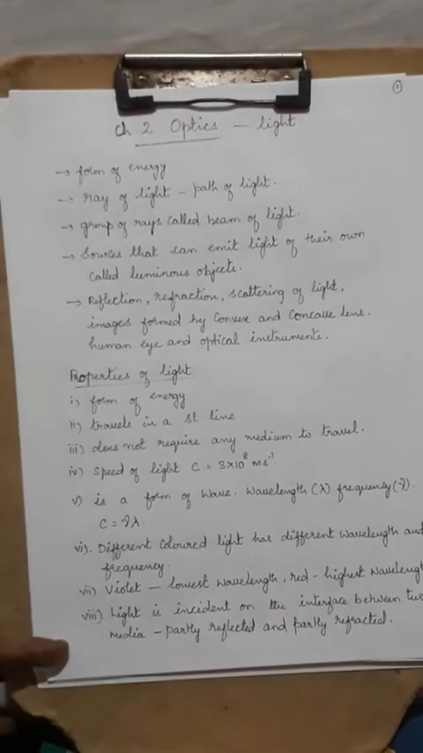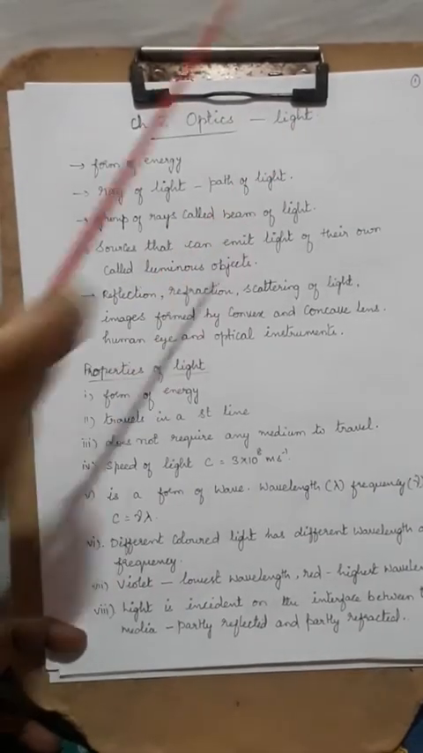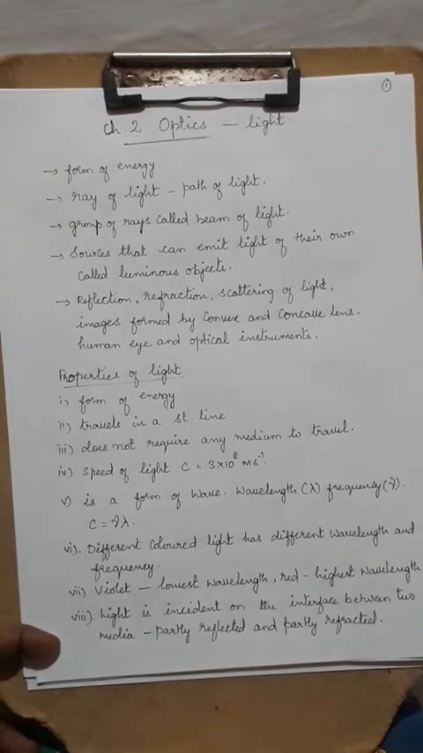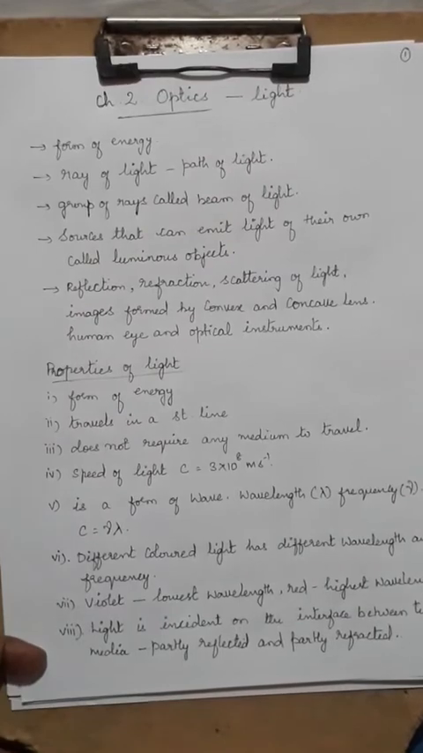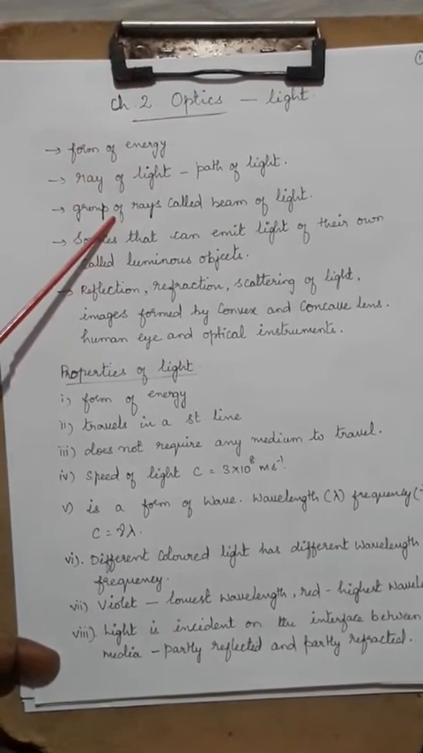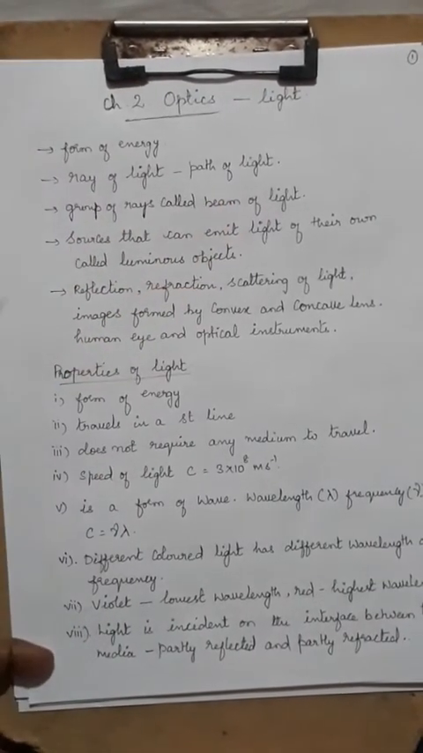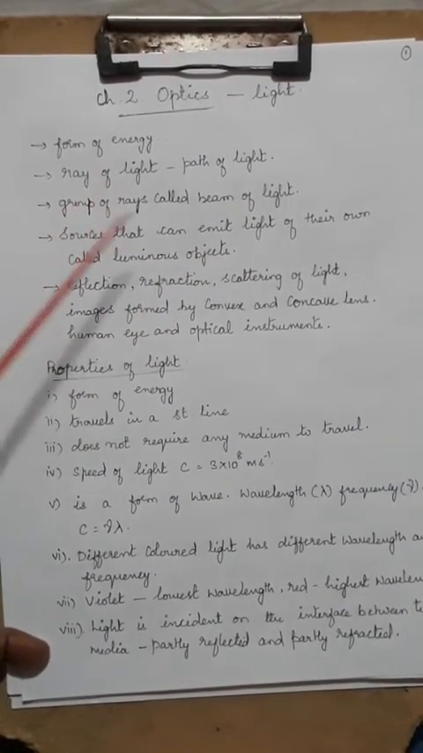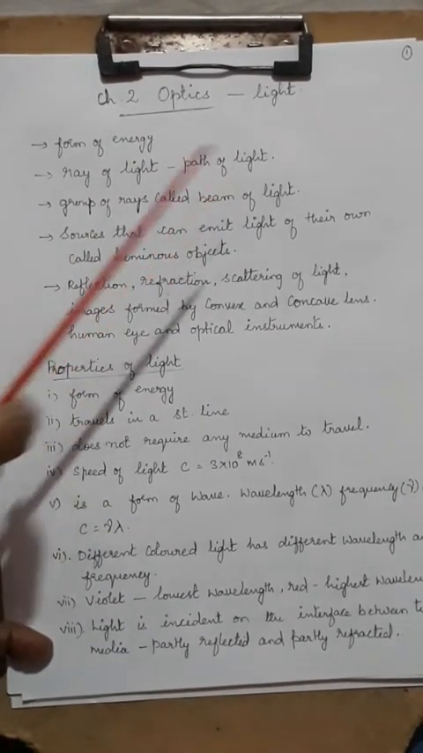So now moving on to the lesson, children. Chapter 2 is optics, where you are going to learn about light. But what is light? Light is nothing but a form of energy. The path of light, how light travels from one place to another, is called a ray. A group of rays is called a beam of light. This you have already studied in your 9th standard. Group of rays where you have convergent beam of light and divergent beam of light. Two kinds of light beam are there.